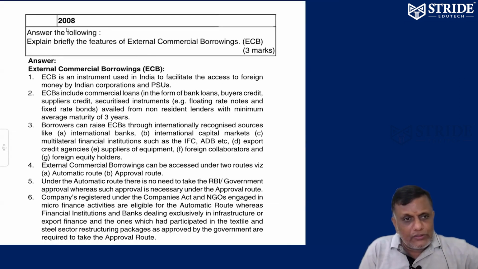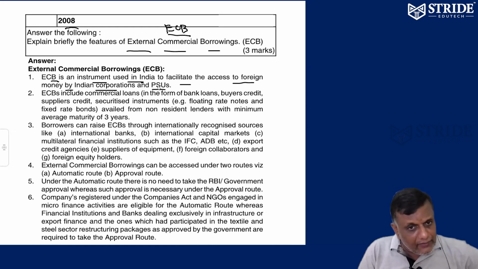Next one. The 2008 paper is going to be on external commercial borrowings, ECB. What is ECB? It's an instrument used in India to facilitate access to foreign money by Indian corporations and PSUs. Very important. It is used only in India.